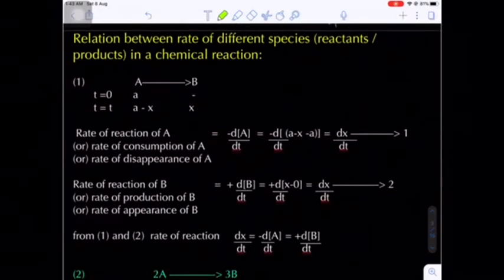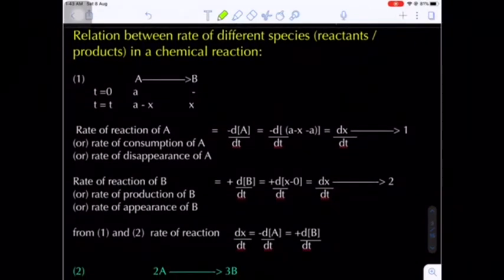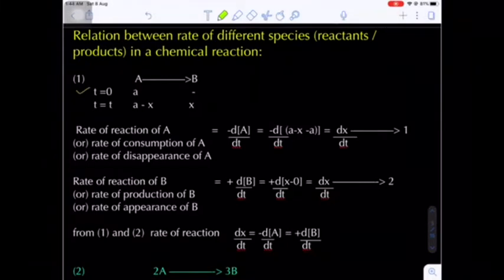Now the relation between the rate of different species, reactant or product in a chemical reaction, okay. Let's suppose I have a simple example, A gives B. Now we have to always remember, initially time taken is 0, that means reaction is not started. At T0, whatever the concentration of reactant is, let's say small a moles per liter, at that time interval there will be no product, that is 0.